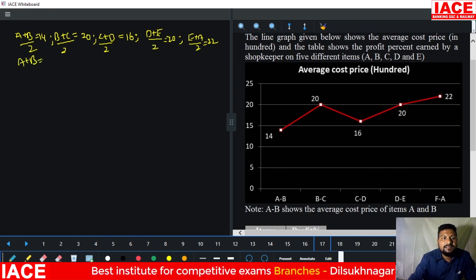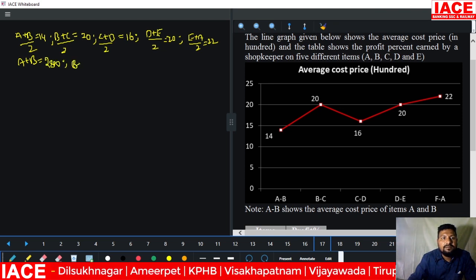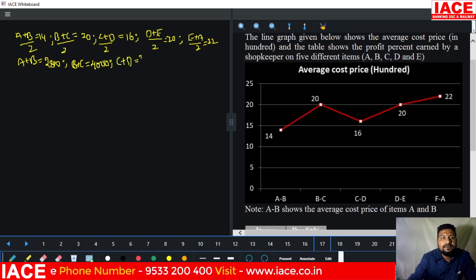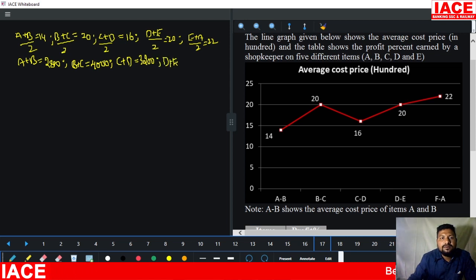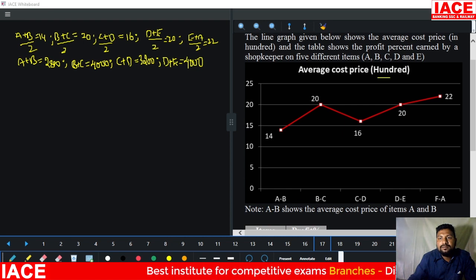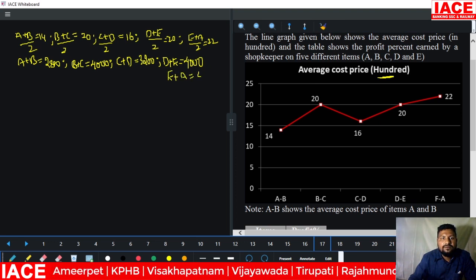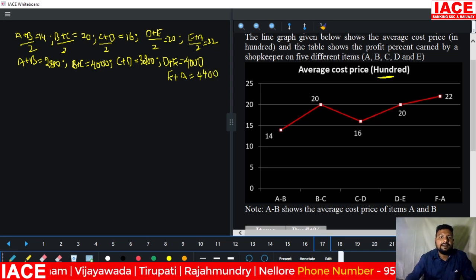A plus B is equal to 2800. Next, B plus C is equal to 4000. Next, C plus D is equal to 3200, and D plus E is equal to 4000. You can observe that in the diagram they are mentioned in hundreds, that's why I am writing 100. Next, E plus A is equal to 4400. Clear?